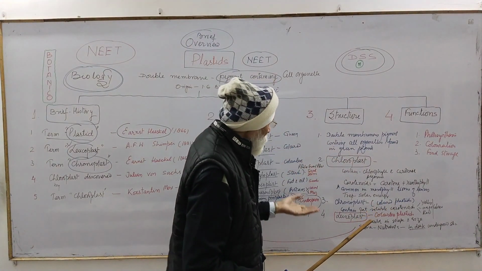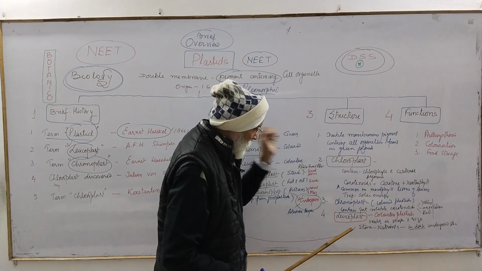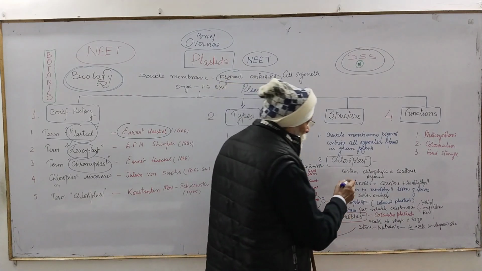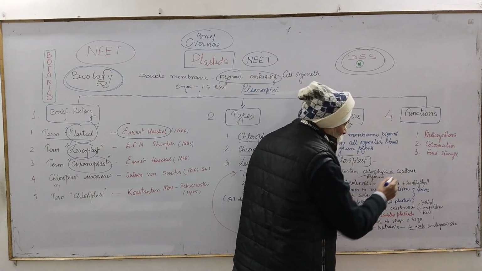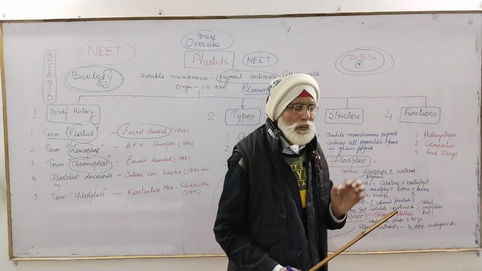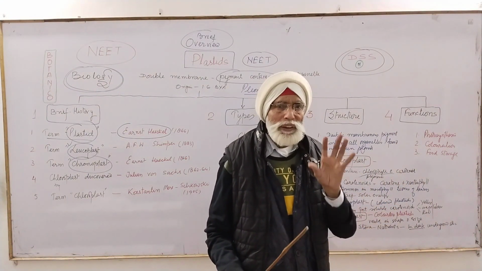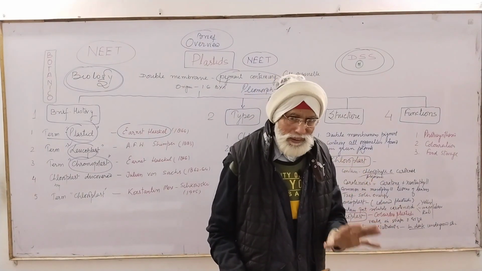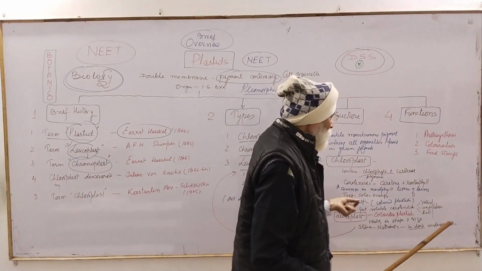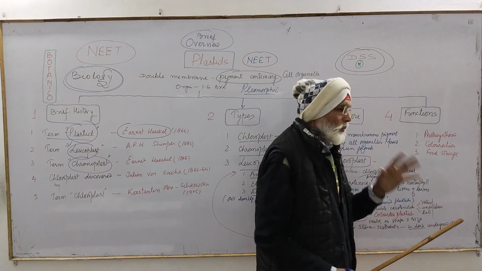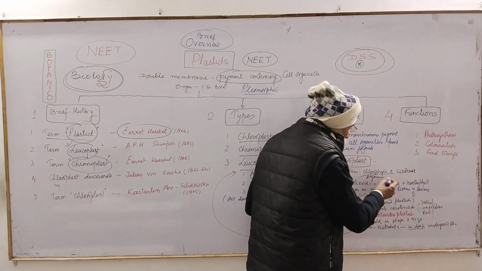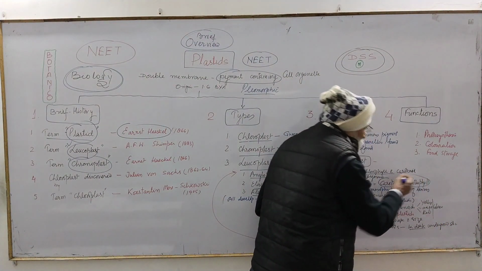Okay, and now let us see first the chloroplast. Chloroplasts contain chlorophyll and carotenoid. Remember, chlorophylls are photosynthetic pigments which participate in the process of photosynthesis. Okay, carotenoids are further of two types: one is carotene and the other is xanthophyll.